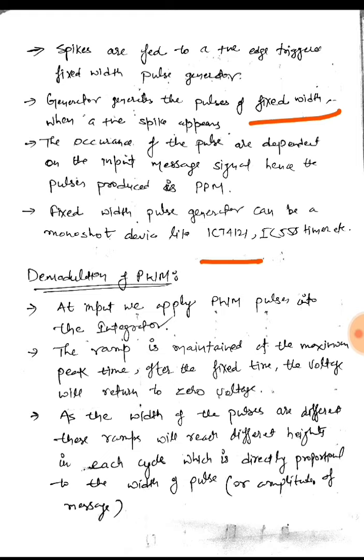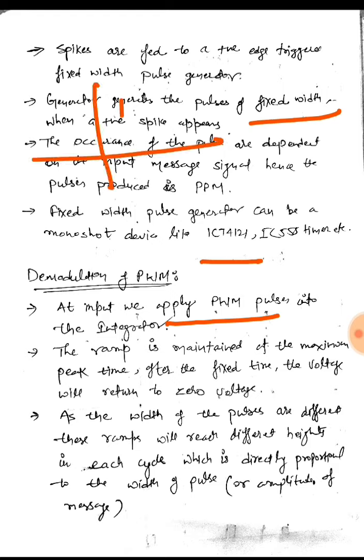Now let's see the demodulation of PWM and PPM. Both can be demodulated using the same circuit. So at the input we apply the pulse width modulated pulse into the integrator. The ramp integrator would convert the pulse into a ramp signal. The ramp is maintained at the maximum peak. After the fixed time the voltage will return to 0 volts.